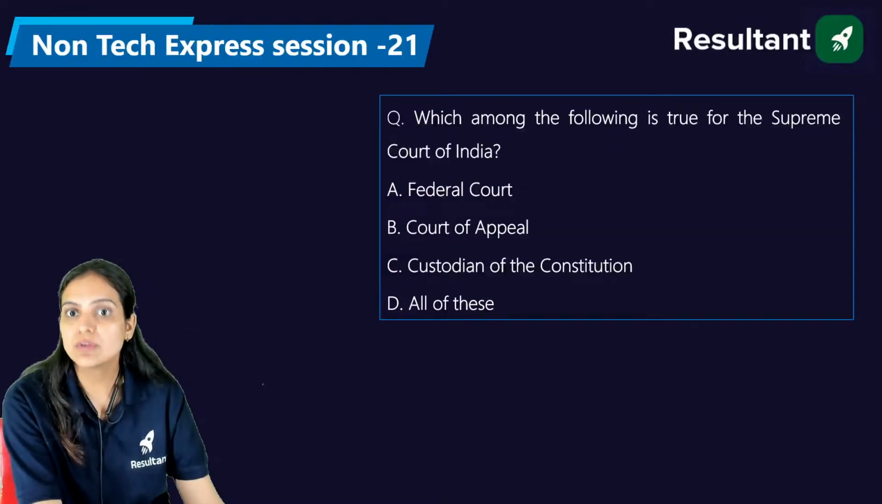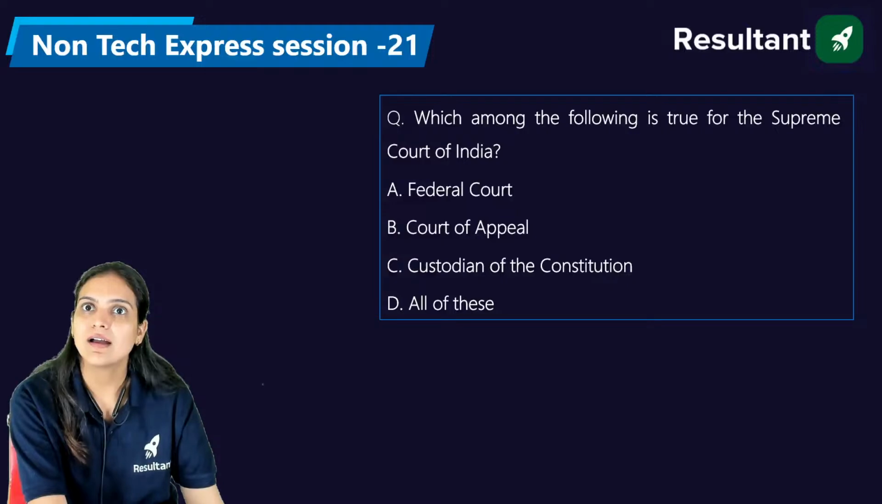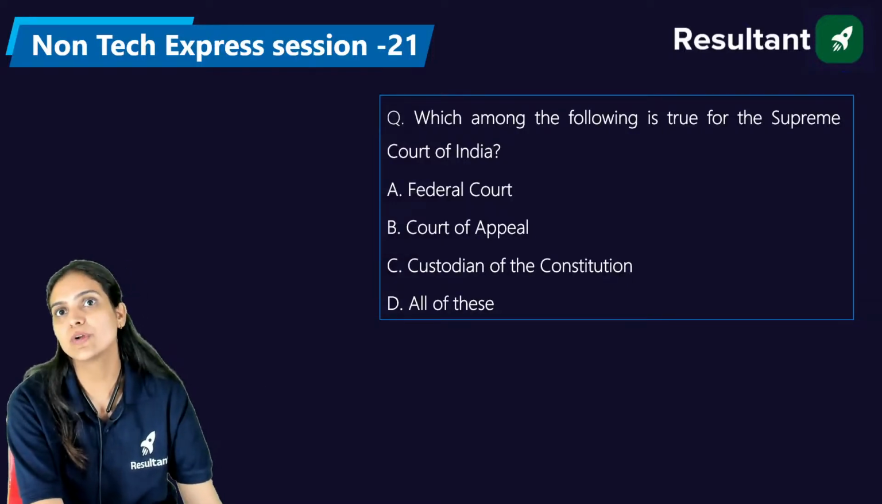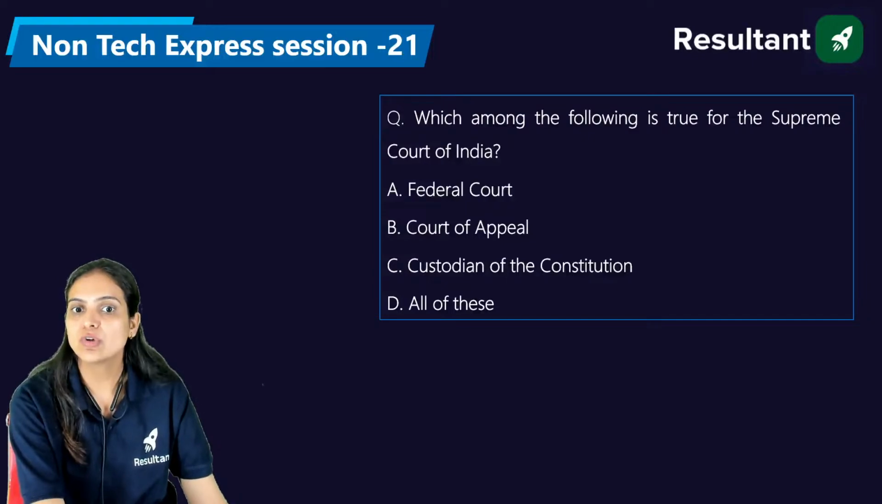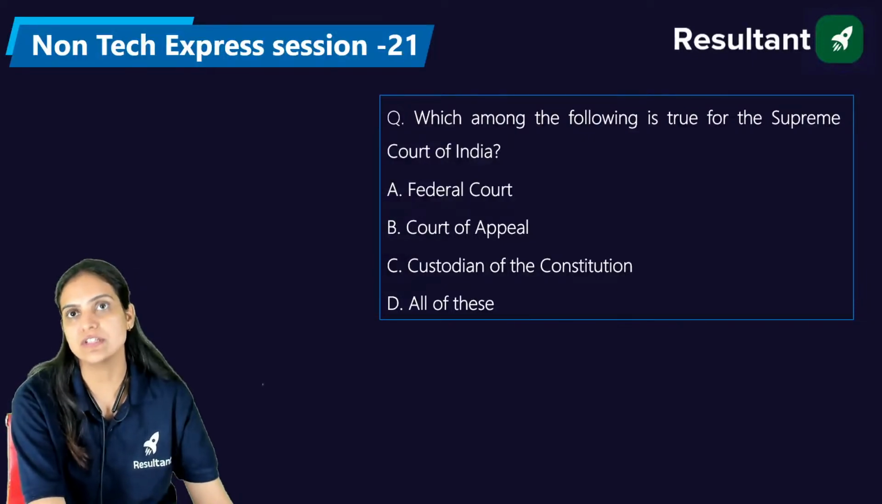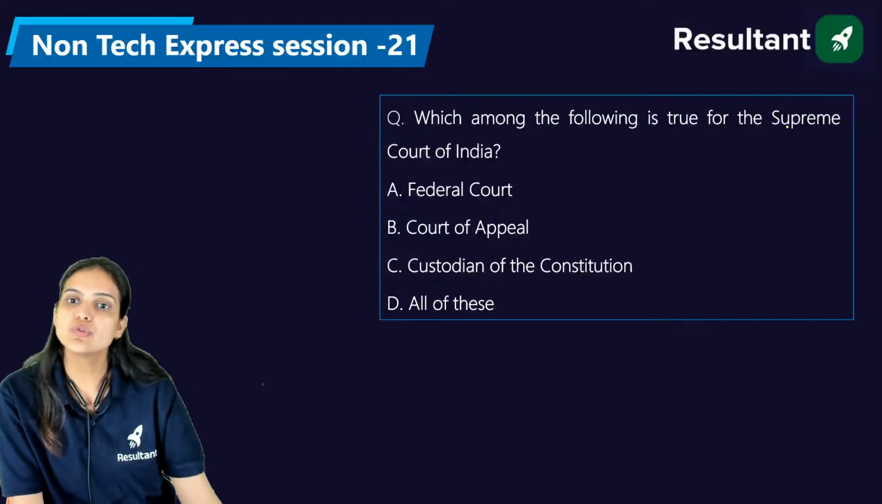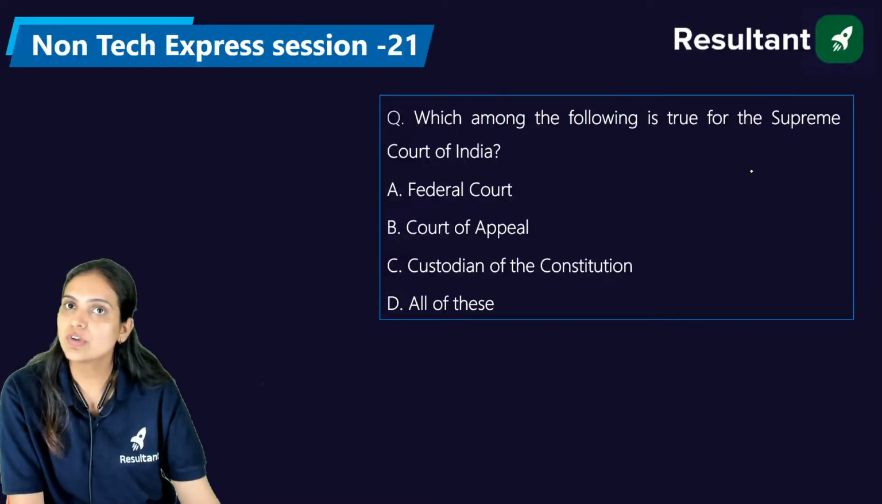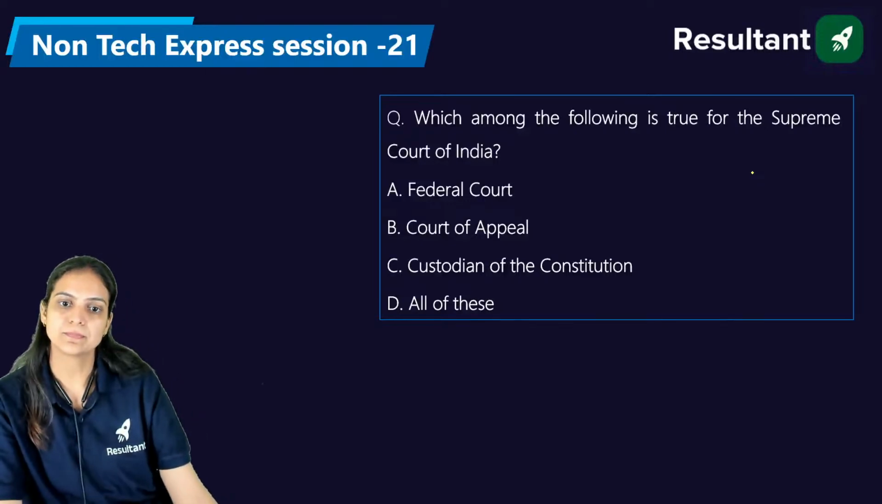Now, which among the following is true for the Supreme Court of India? Federal Court, Court of Appeal, custodian of the Constitution, and all of these. Which among the following is true for the Supreme Court of India: the Federal Court, the Court of Appeal, the custodian of the Constitution, or all of these?